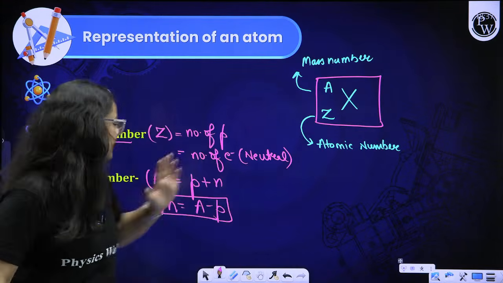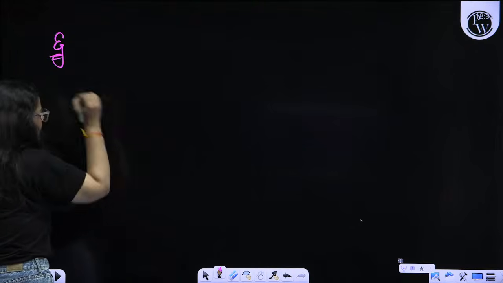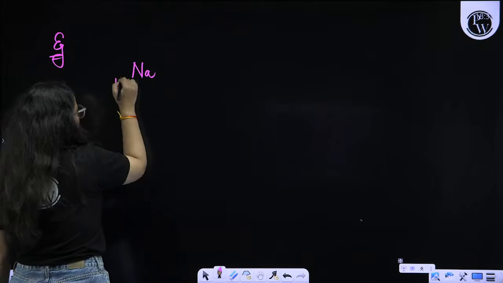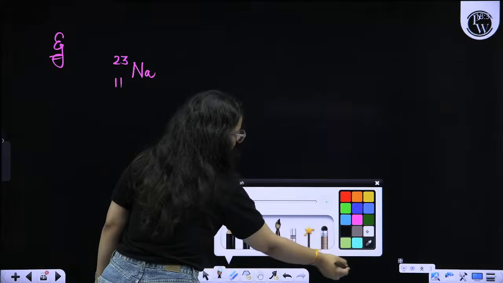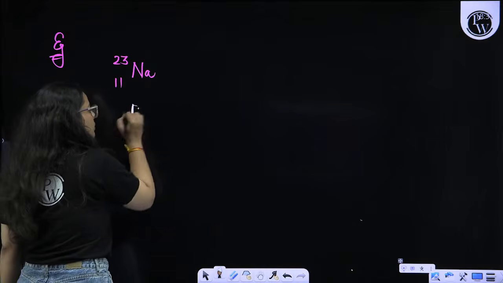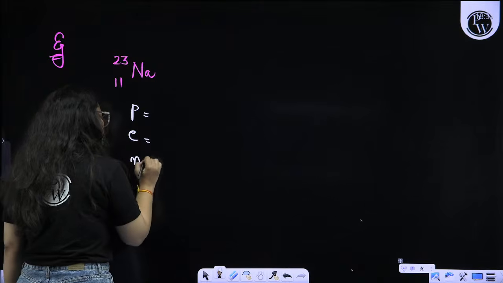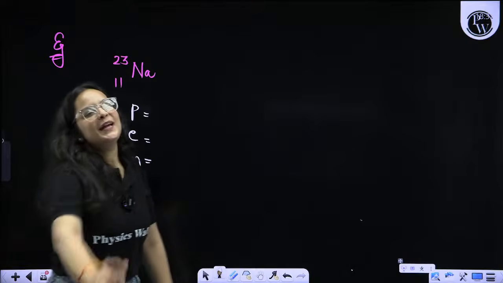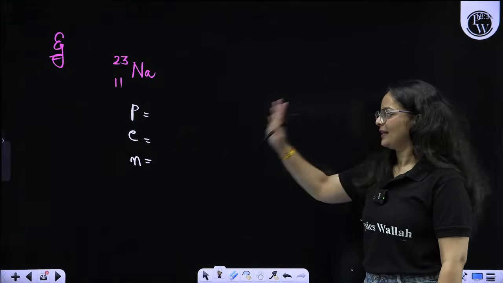Okay, then moving on with an example. For example, if I ask you about sodium, the element, with atomic number 11 and mass number 23, what are the proton, electron, and neutron numbers of this species? Do let me know in the comment section. I want to know how many of you are answering the question correctly.